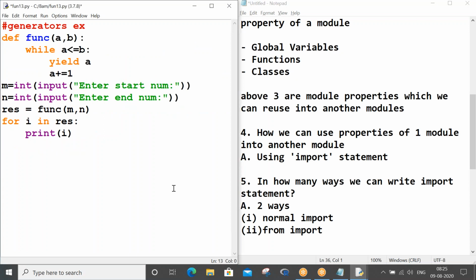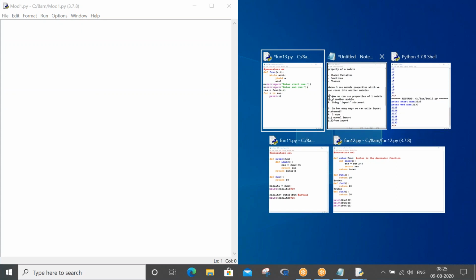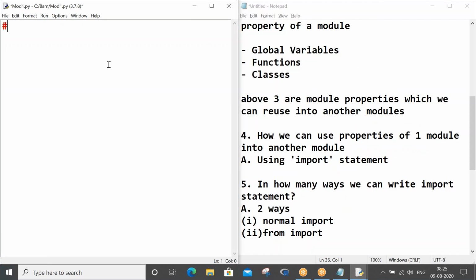Let me press Ctrl+N, Ctrl+S. Let's say mod1 is my file name, mod1.py. Now let me define a variable a equals 1000, and def f1, which prints "in f1 of mod1".